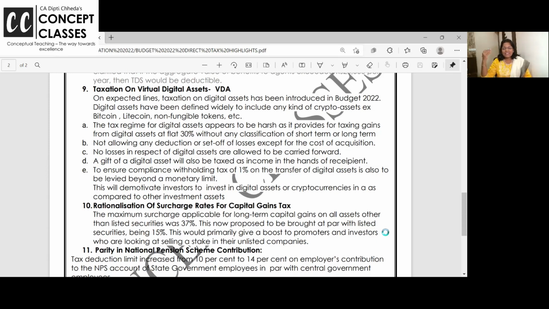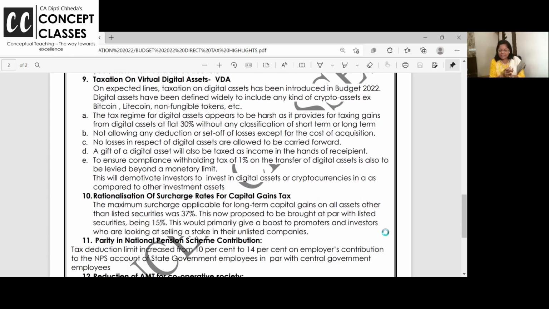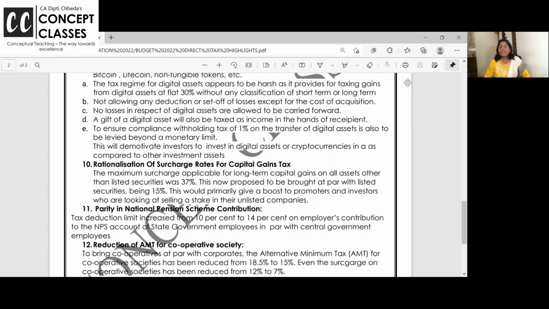What is cryptocurrency, what is Bitcoin and Litecoin and other types are there. But these virtual currencies are now going to be taxable at flat 30%. Whatever income you get, expenditure is allowed, but nothing else. I want to read word to word, and this is one of the very important highlights. The tax regime for digital assets appears to be harsh as it provides taxing digital assets at flat 30% without any classification of short term or long term.